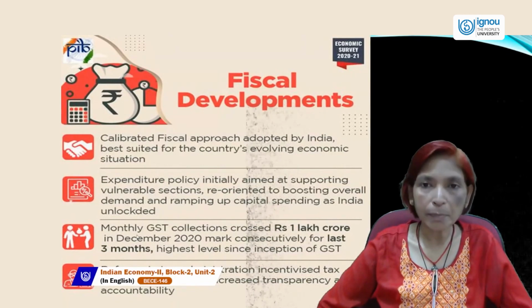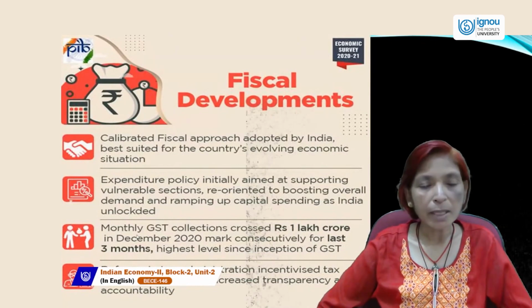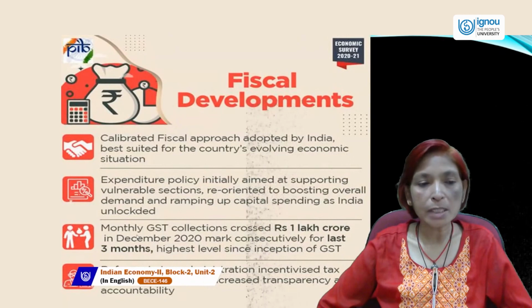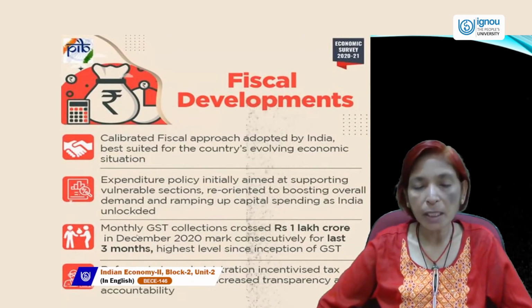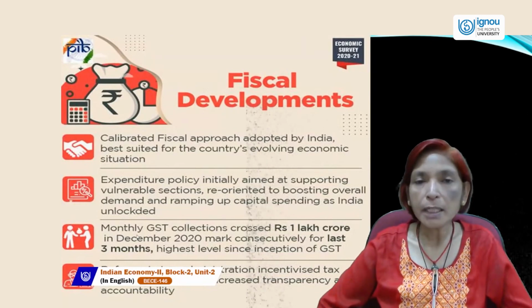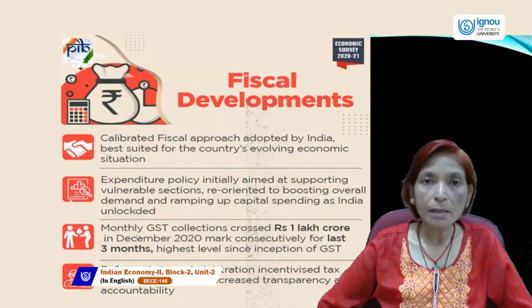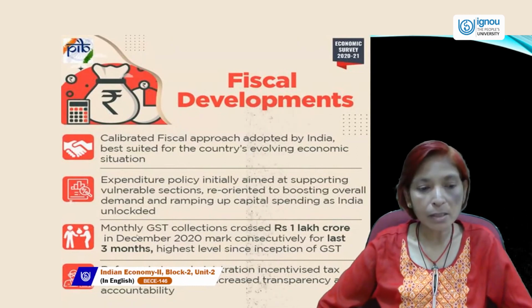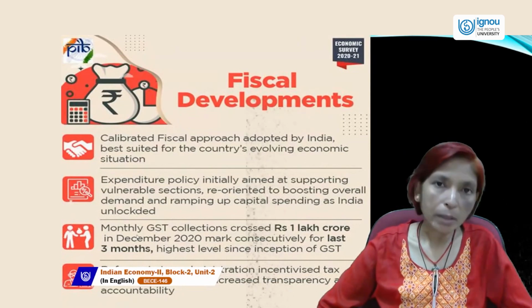This is the fiscal development made in the year 2021 by the government, in which government expenditures are boosting up the economy, and government is collecting a lot of money from indirect and direct tax sources, and the tax administration reform system also increased transparency and accountability.